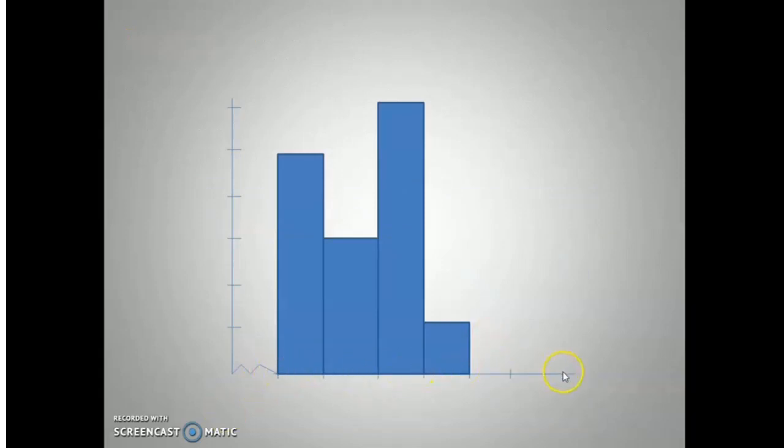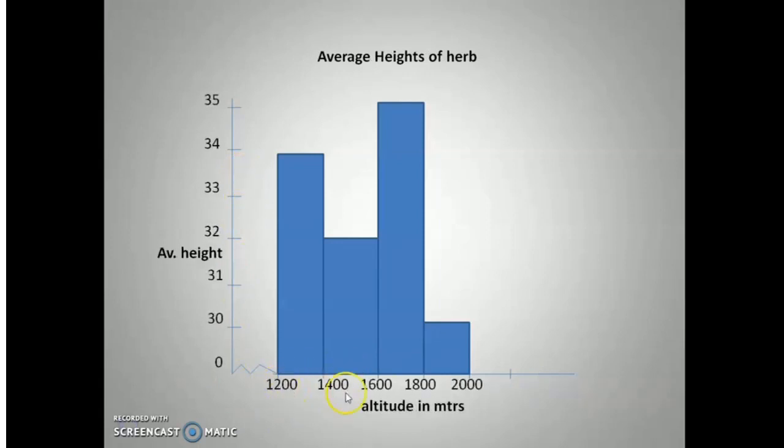Now we can draw a histogram for this problem. This again is the x-axis and this is the y-axis. The x-axis shows equal intervals, while the y-axis shows the frequency. Now on the x-axis there are class intervals like 1200 to 1400, 1400 to 1600, 1600 to 1800, 1800 to 2000. And on the y-axis there is the height of plants and it is in centimeters. So how will we draw this histogram?